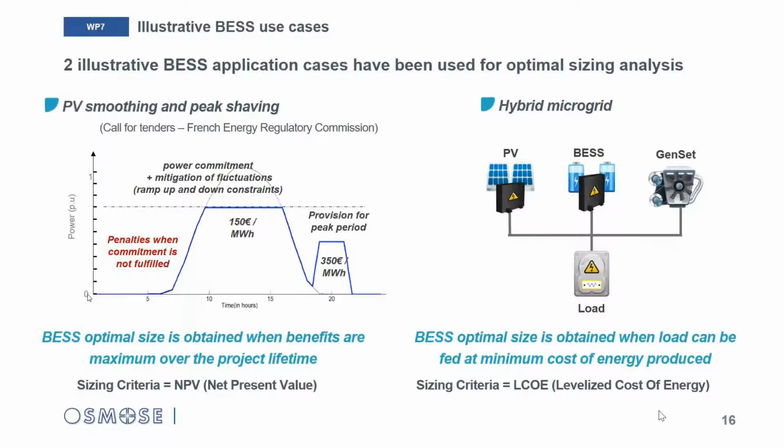So yes, the question is interesting, as also the genset could be sized differently. But here, in the framework of the study, we choose to fix other elements, considering that the BSS has to be added, and what is determining its optimal size, and what are the main factors of influence of the calculation. So that's my answer.